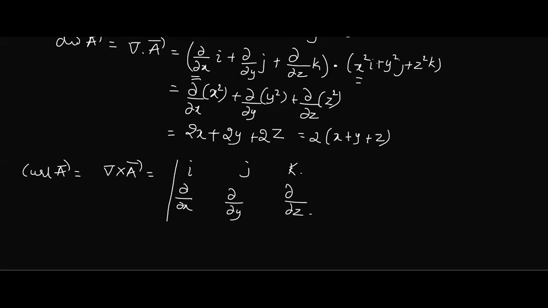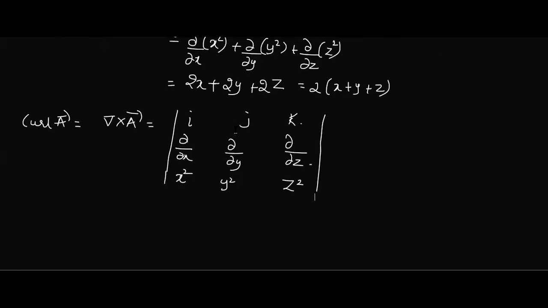What are the i, j, k coefficients of vector A? x square, y square, and z square. For the determinant, you know how to expand it and get the value.